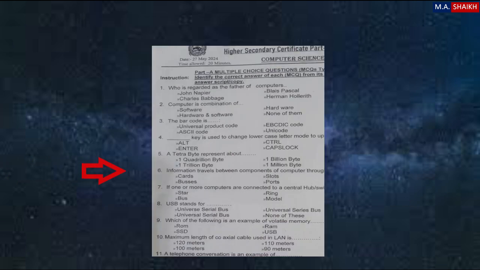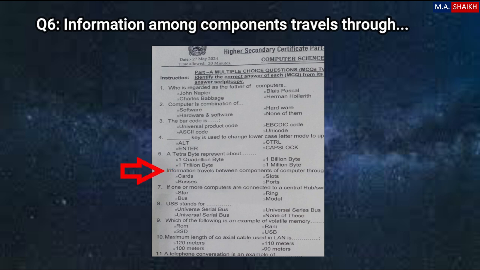Question number 6 is, information travels between components of a computer through groups of wires called, four options: cards, slots, buses, ports. Information travels between components, and components means components of hardware. In those components of hardware, buses are there on the motherboard. So information travels between components through buses. So the correct option is buses.